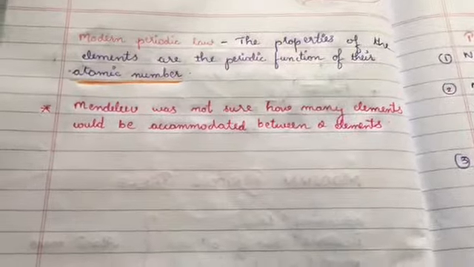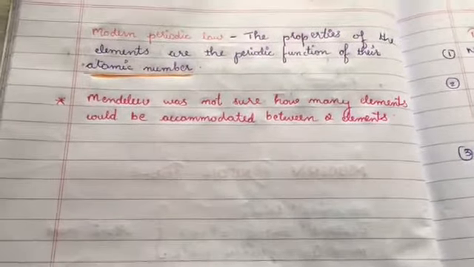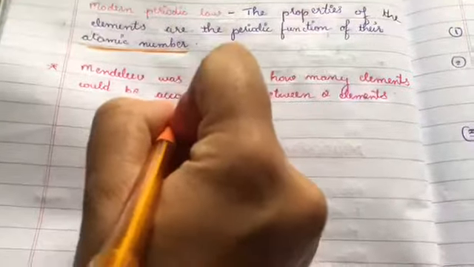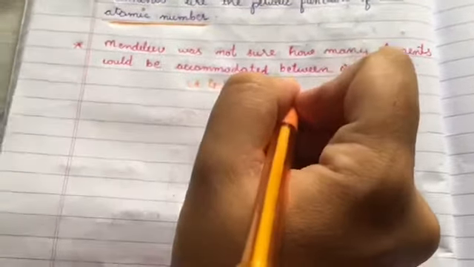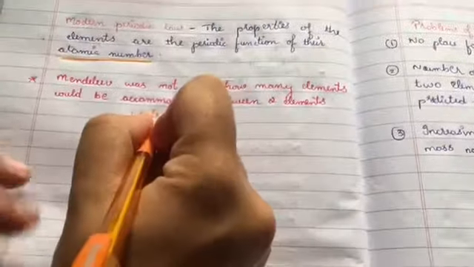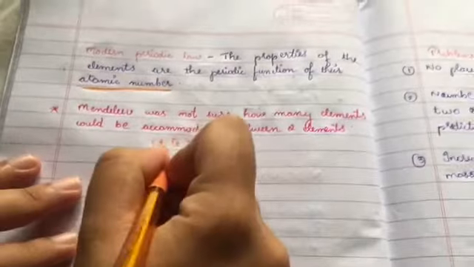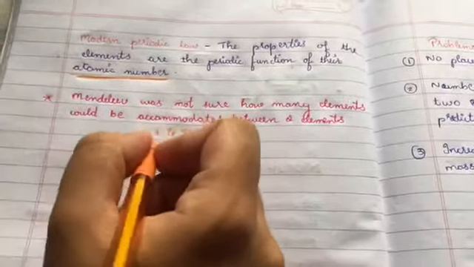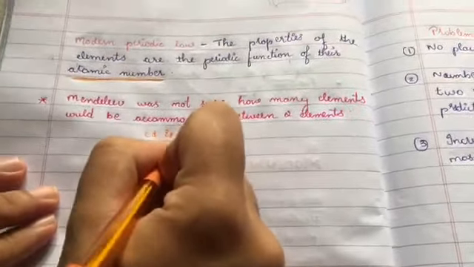That is, he was not sure how many elements could be accommodated in between the two elements. In the previous class I gave you the example of cadmium and tin. The atomic numbers varied by 6 units, and there was an element present in between cadmium and tin. When you look at Mendeleev's periodic table, you will recognize that the element present was indium.